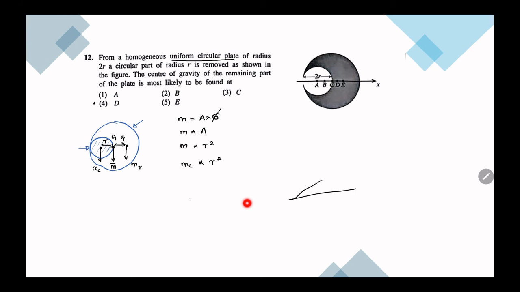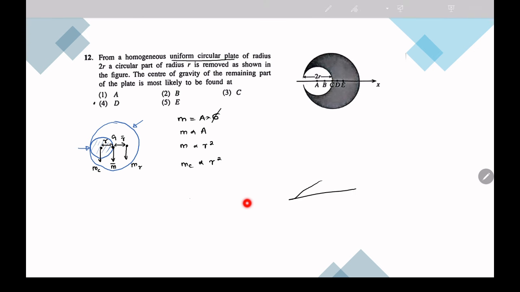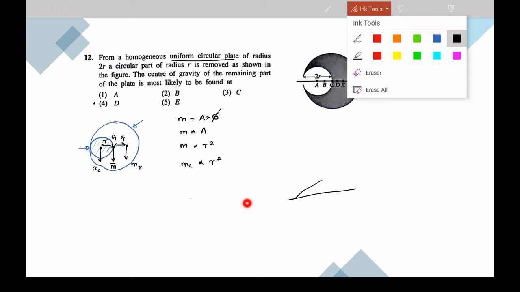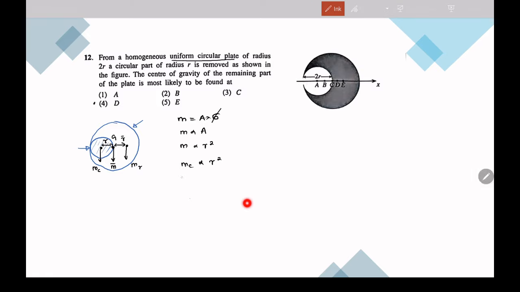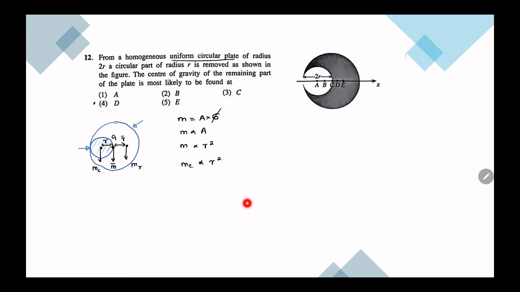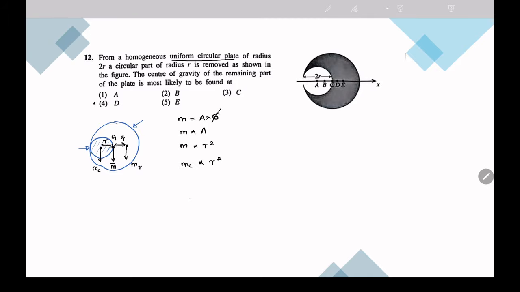Next, if you check the remaining part, it is not a circle, right? Therefore it's hard to get it that way. Let's get it in another way. But look at the combination.